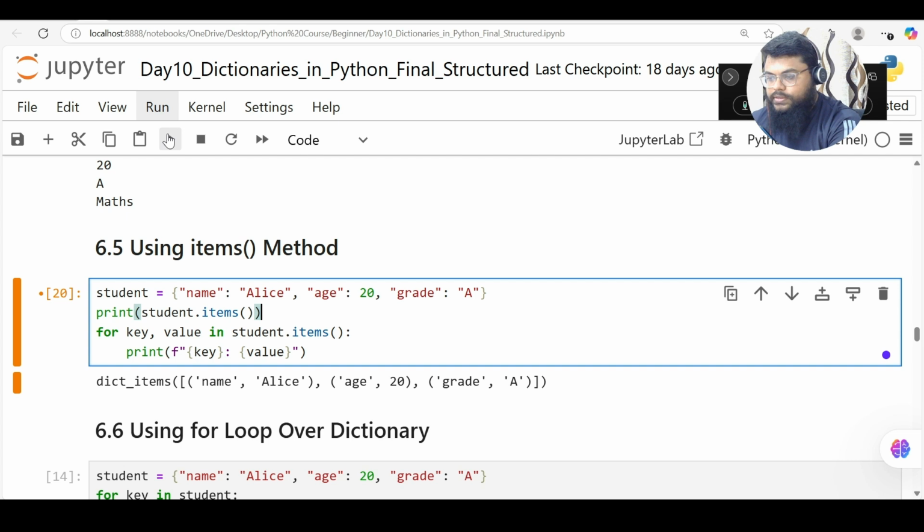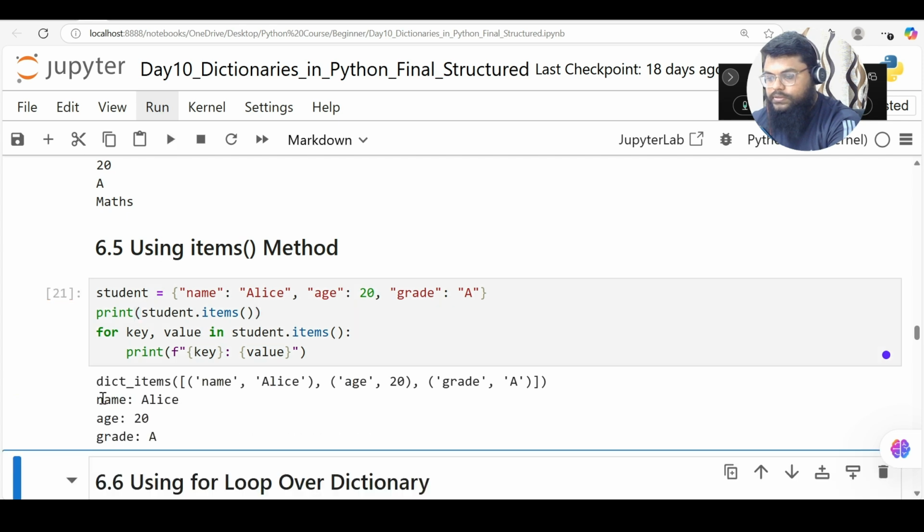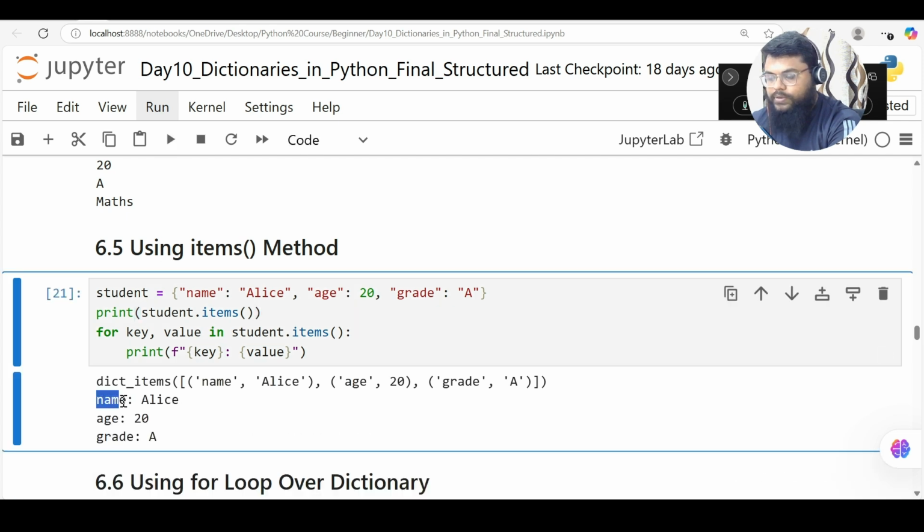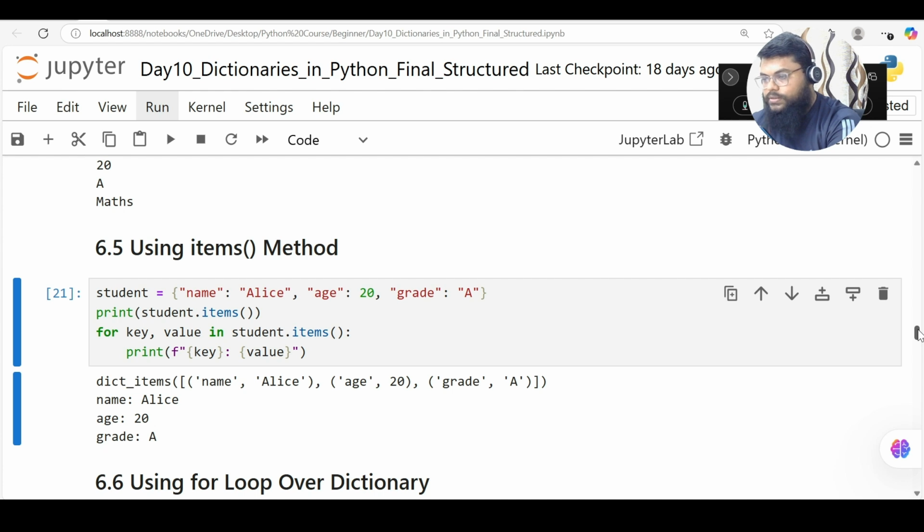When I run this, you can see I pick name from the tuple here and I picked its value from here and printed it. Then again I went into another iteration of the for loop. Then I picked age and printed value 20. Then I picked grade and printed its value A. So this is how it will work out.